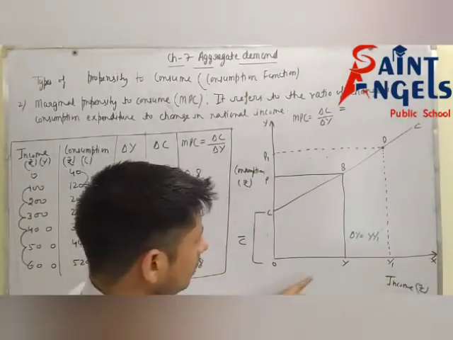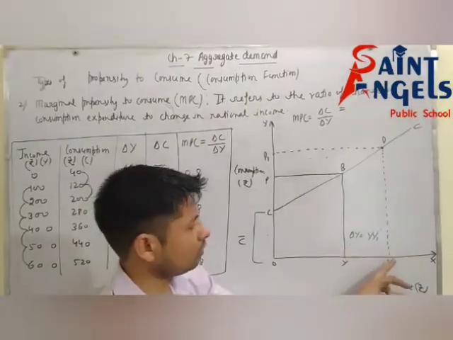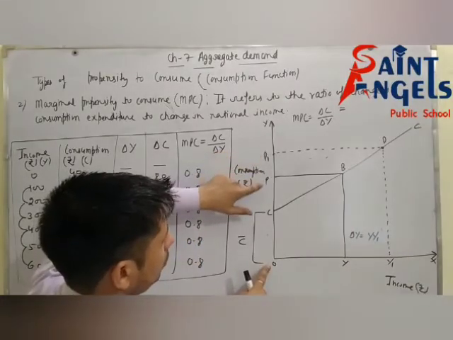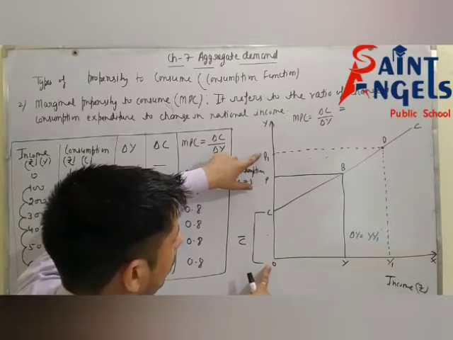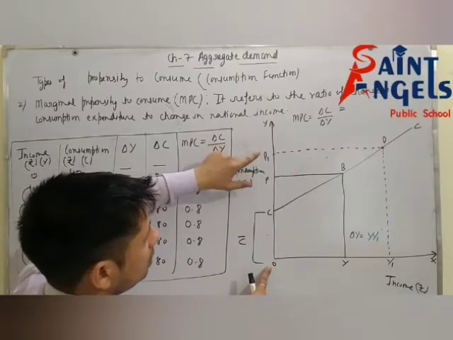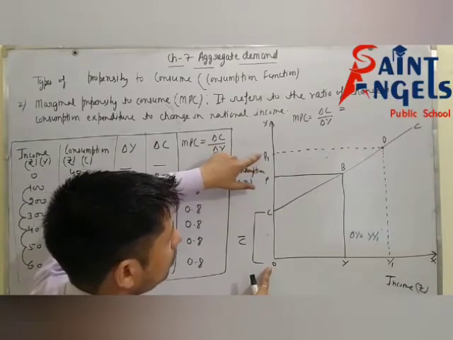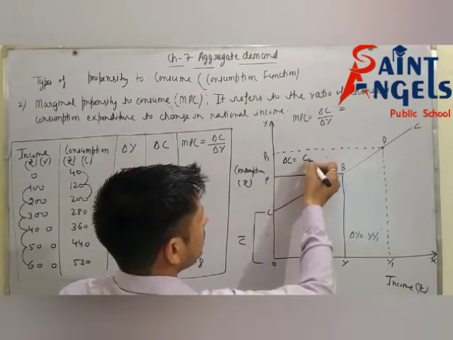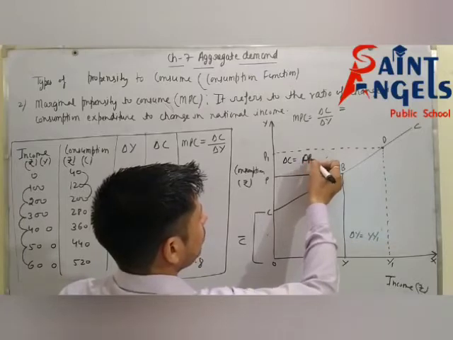Now when income increases from OY to OY1, consumption increases from OP to OP1. Subtract OP from OP1, then you will get delta C, which is PP1.